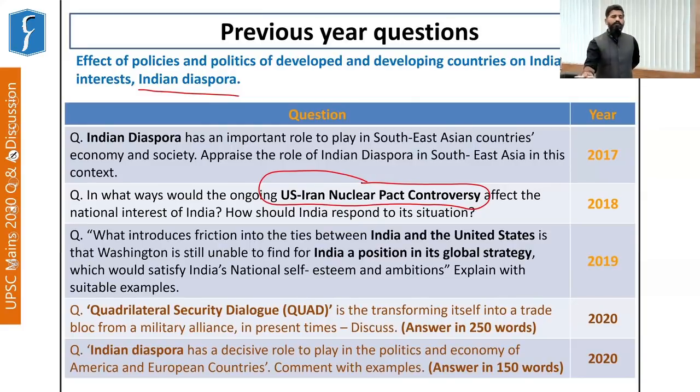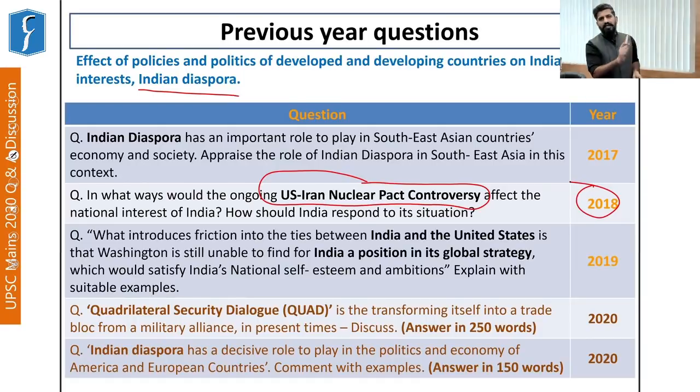It was finalized back in 2015 under the Obama administration, and it was seen as a game changer in West Asia. However, because of unpredictable policies of Donald Trump, he withdrew from this pact. And that is where we were required to analyze the impact that it could have on India's interests in that particular region. So a question was asked in 2018.